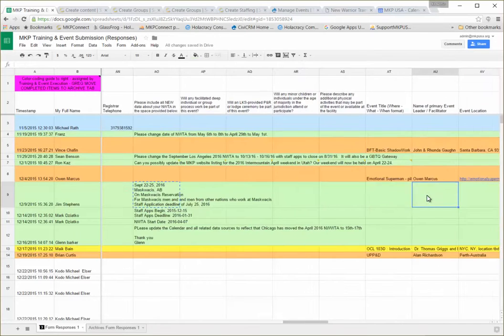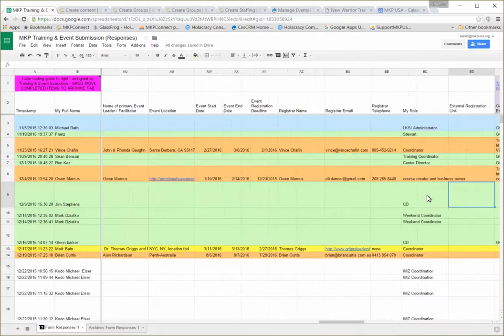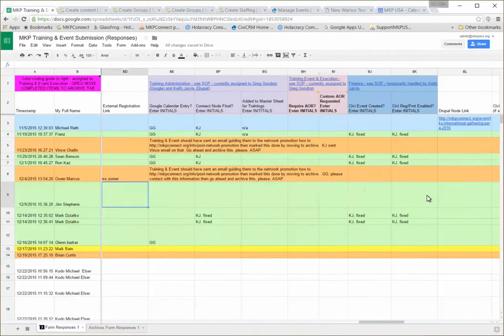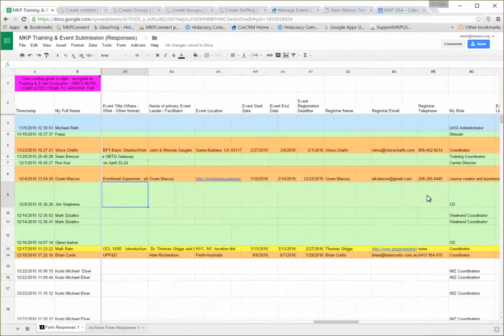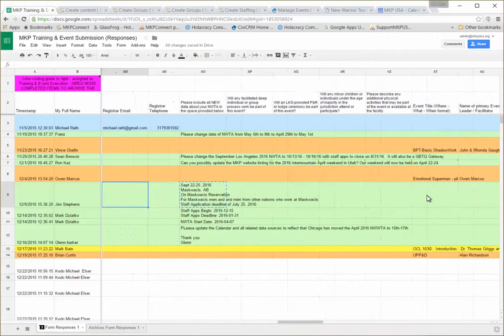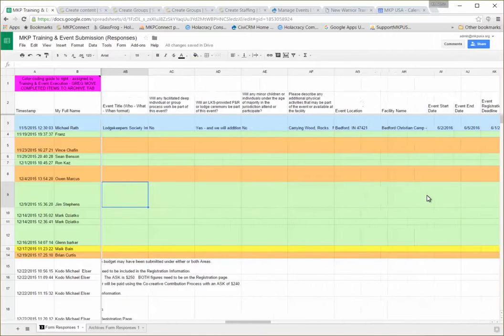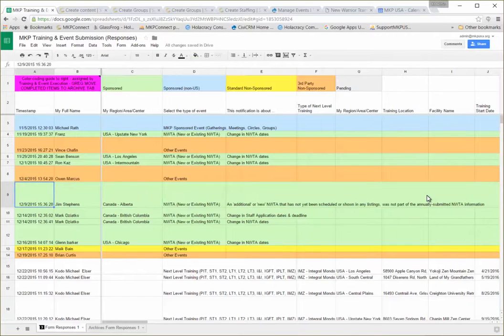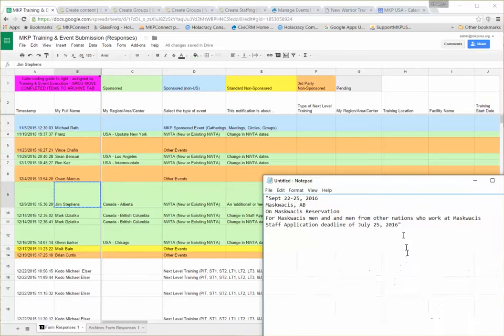Now I'm going to need to have other information from here as well. The center director. Okay, he gave me nothing about who the registrar is. But it's Jim Stevens, the center director of Alberta. So I'm just going to use him.